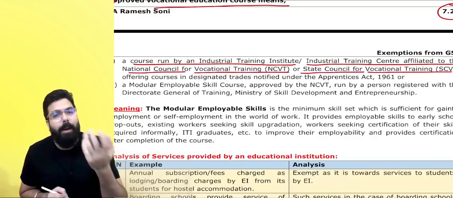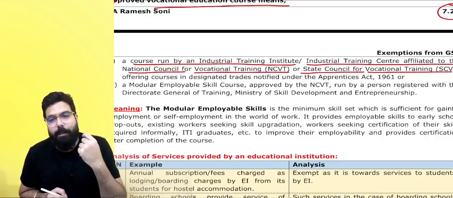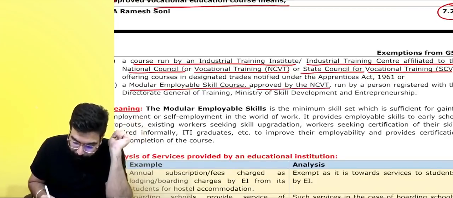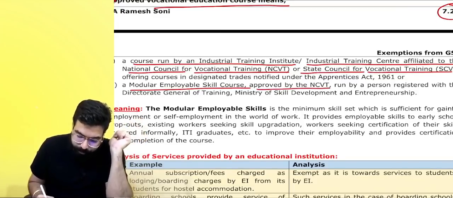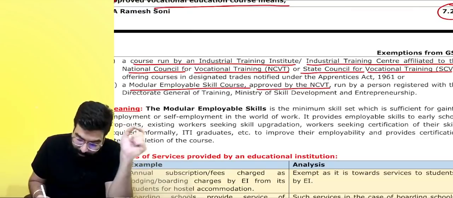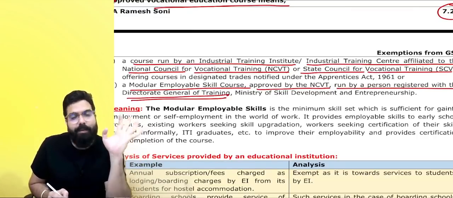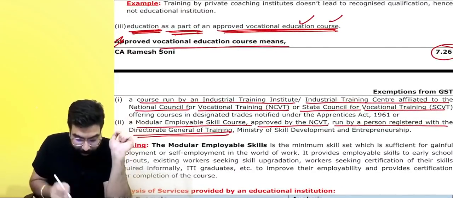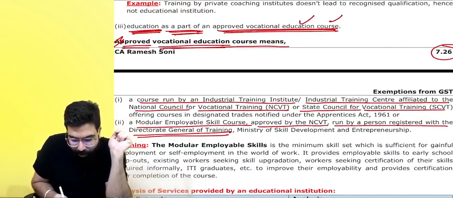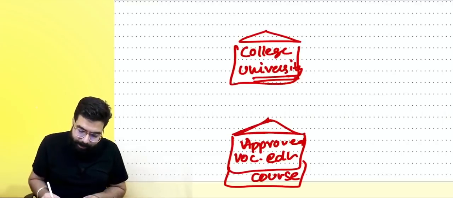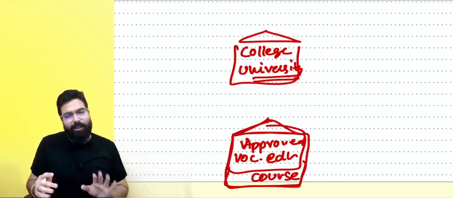Basically all these plumber skills, a modular employable skill course approved by the NCVT, run by a person registered under the Directorate General of Training. You can remember only that if there is an approved vocational education program being provided by a person, then that person is also running an educational institution.